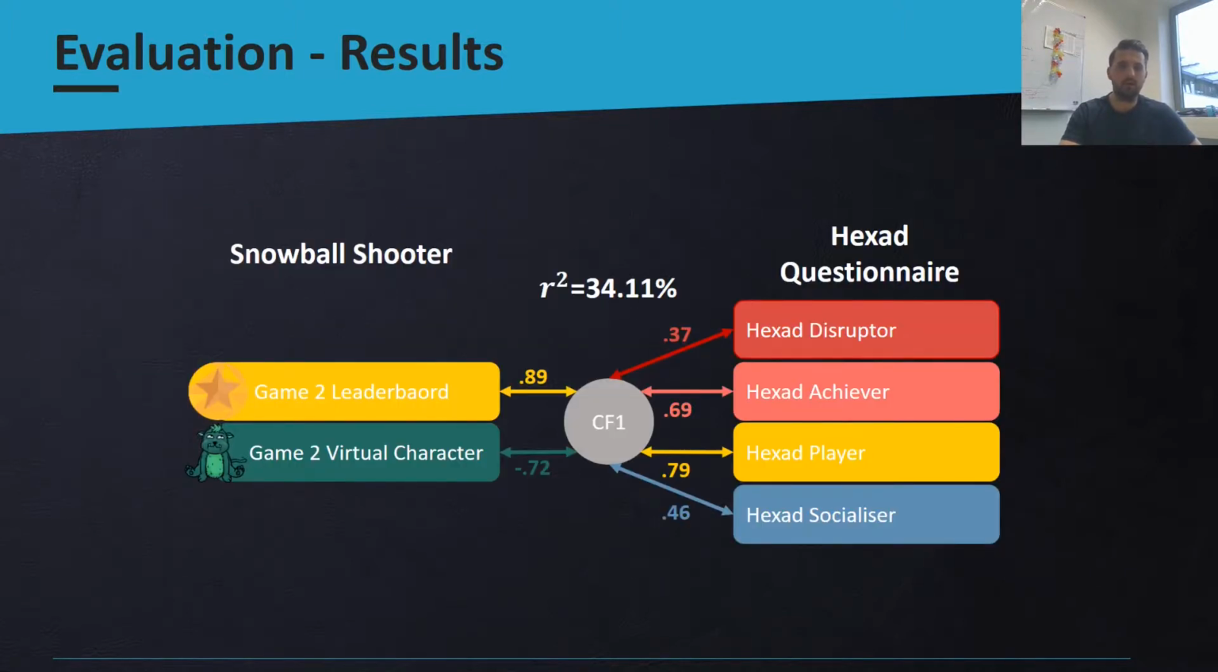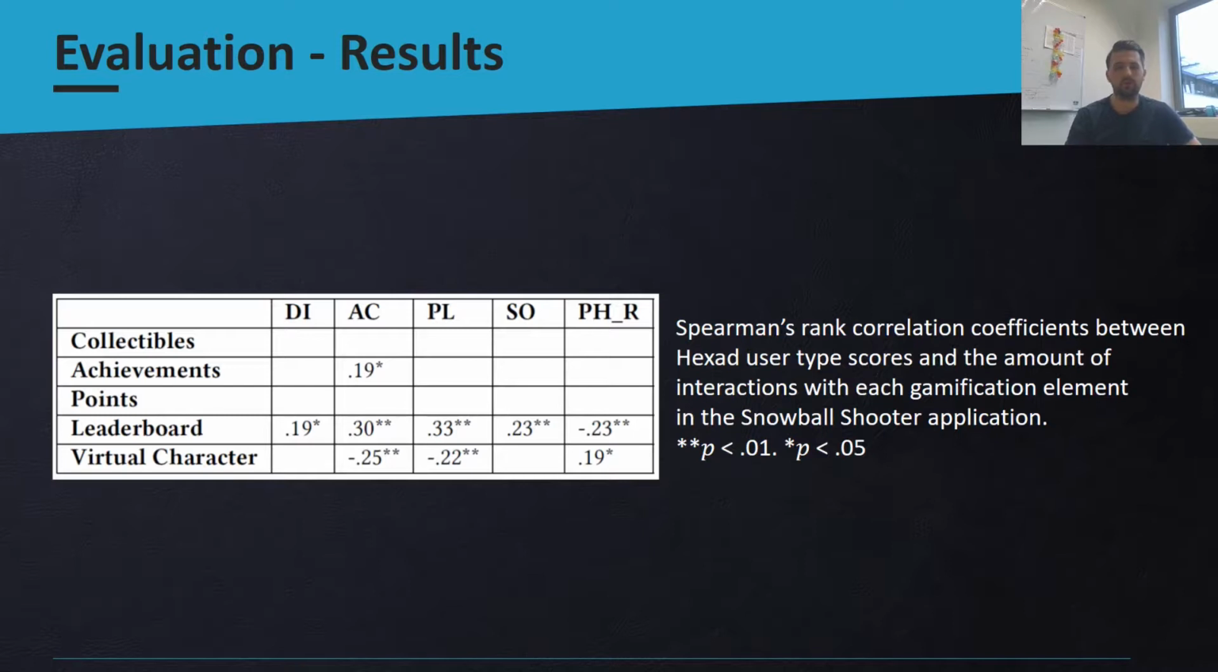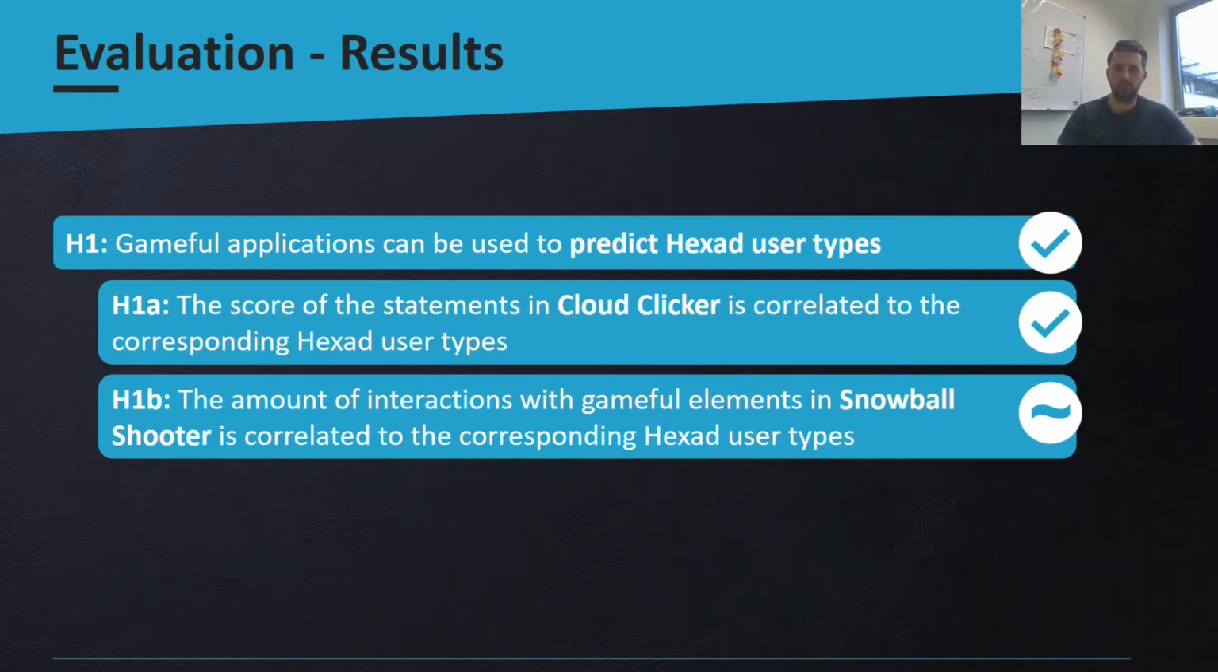Taking these results together, we see those as supporting evidence for the first hypothesis, H1A. Now, when looking at the interaction behavior in Snowball Shooter, we see that the shared variance is much lower, with an R-squared of 34.11%. However, we found that there is still a moderate amount of shared variance, indicating that the interaction behavior in Snowball Shooter is associated with the Hexad user type. This is also supported by correlations between Hexad user types and Gameful design elements. We see that users indeed tended to interact with those Gameful design elements that correspond to their Hexad user type. This is quite interesting because previous work did not consider correlations between actual user behavior or interaction and Hexad user types, but only considered textual descriptions or storyboards. So these results do not fully support H1B.